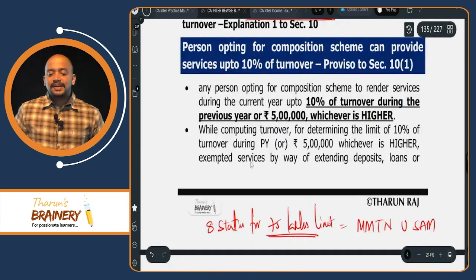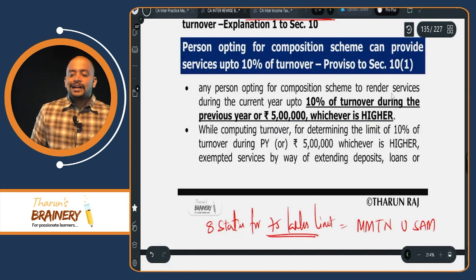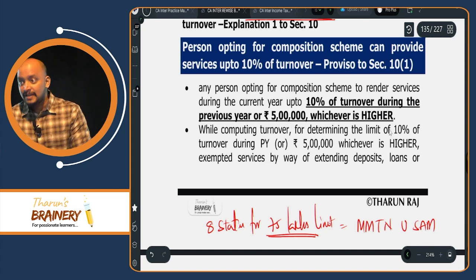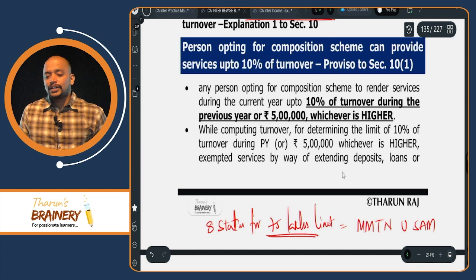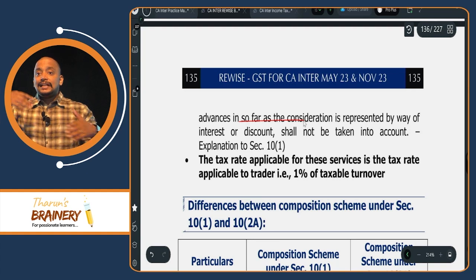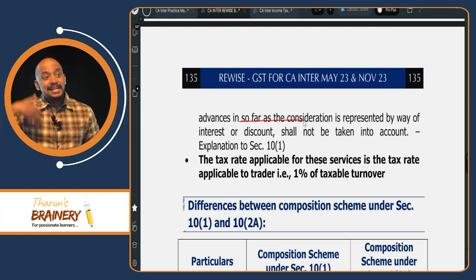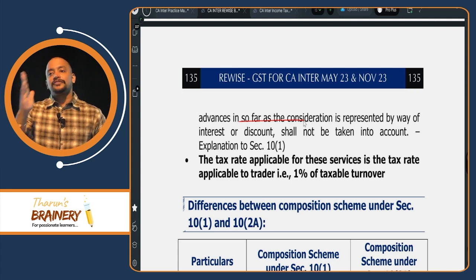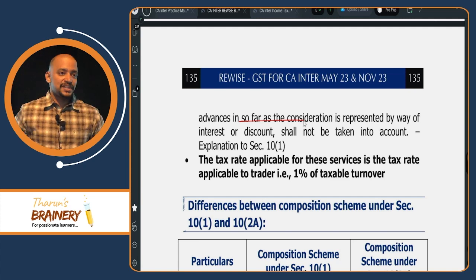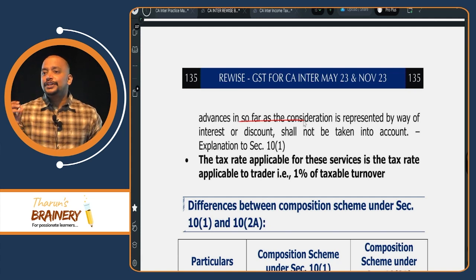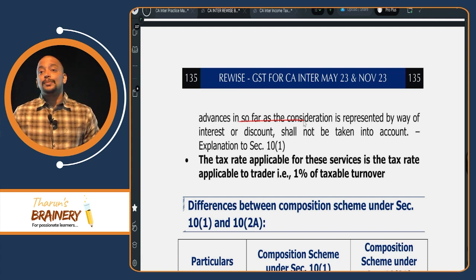So therefore, a person opting for composition scheme under 10.1 can render services during the current year up to 10% of turnover during previous year or 5 lakhs, whichever is higher. But these services do not include interest on loans, advances, deposits. Is it clear or not? Which means what? Other than supply of food and other than interest on loans, advances, up to what extent I can provide the services? 10% of turnover during previous year or 5 lakhs, whichever is higher. For these services, what rate should be taken? We need to take the GST rate applicable to a trader.